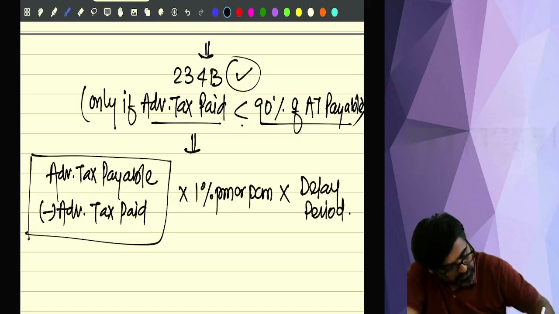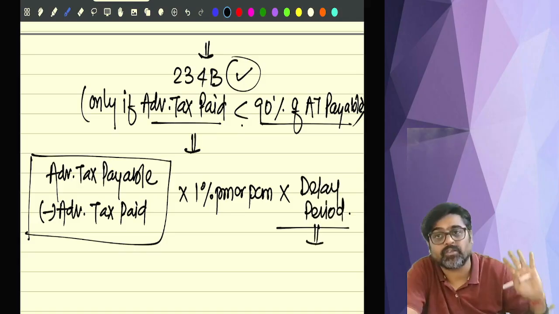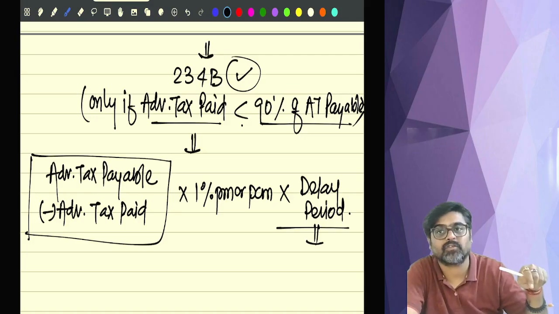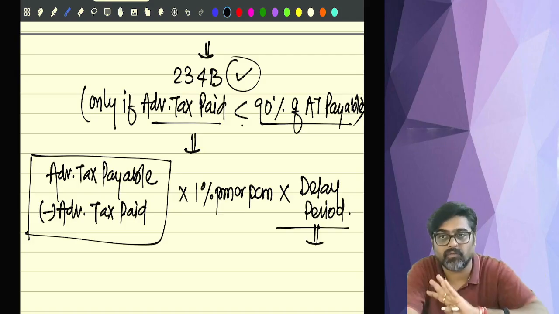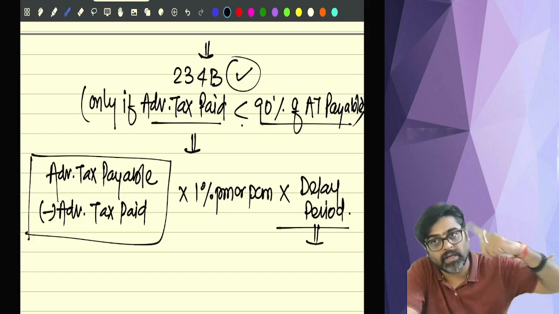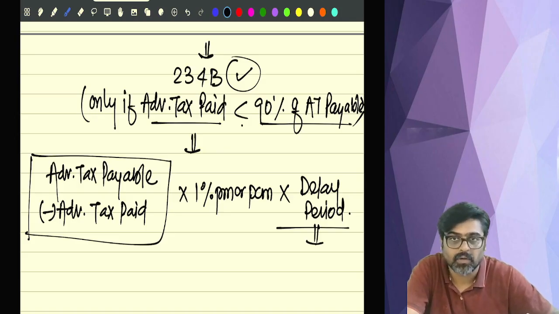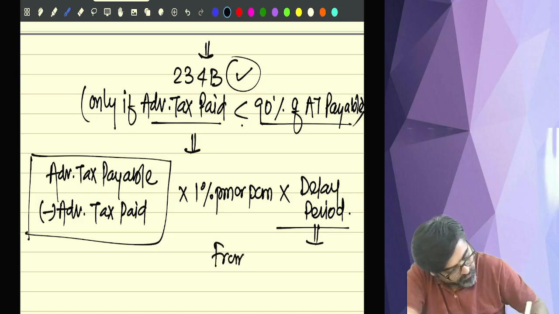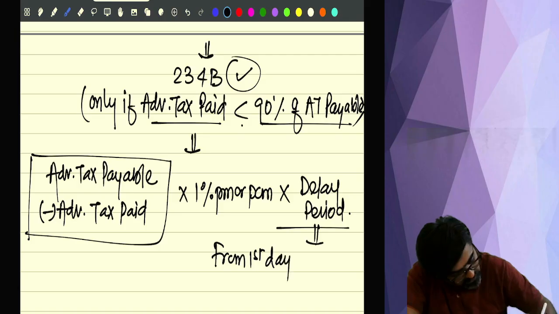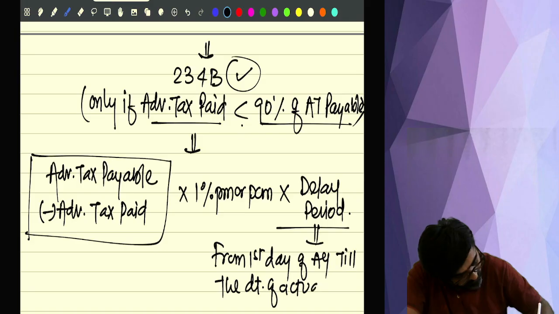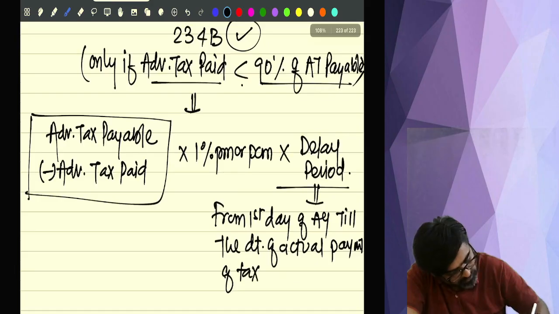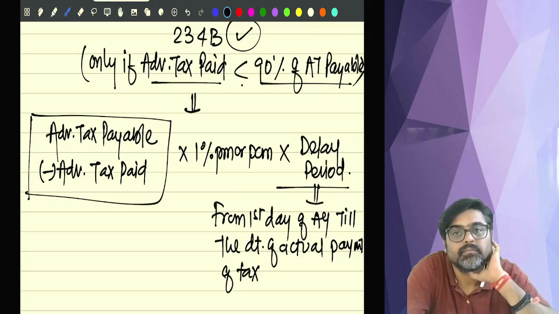And delay period will be counted from the first day of the assessment year only, because this advance tax you should have paid in the previous year itself, which you have not paid. So we count the delay from the first day of the assessment year till the date of actual payment of tax liability, that balance tax. Understanding?